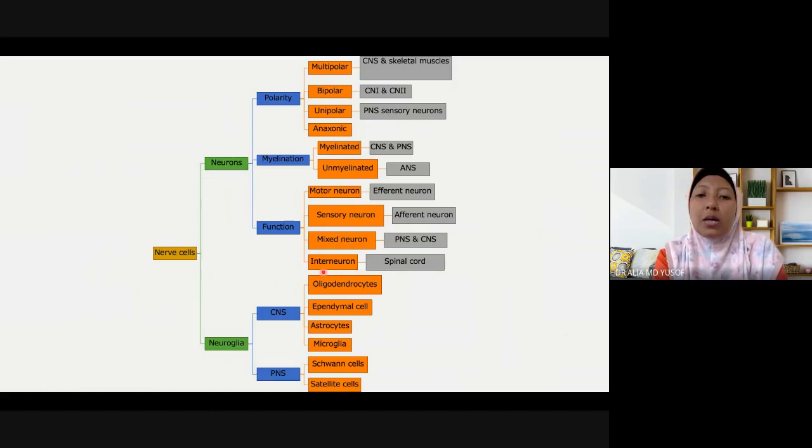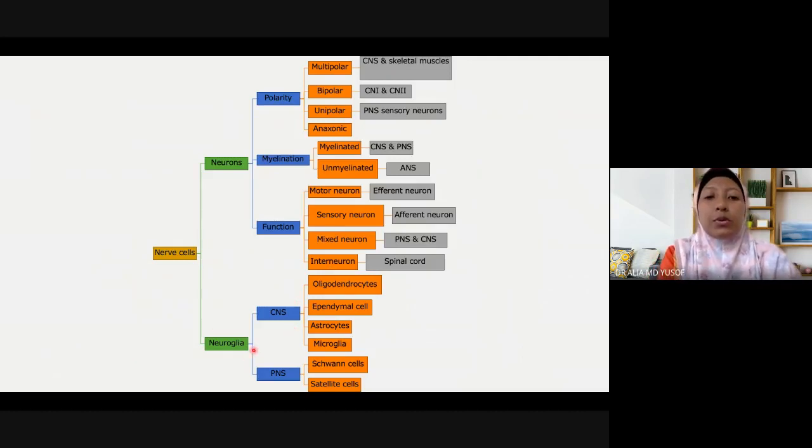There is another subtype called interneuron. Interneuron is a connecting neuron between motor neuron and sensory neuron. There is a connector and it's called interneuron. Usually it resides or is located in the spinal cord. Interneuron mostly works with reflexes, spinal reflexes.